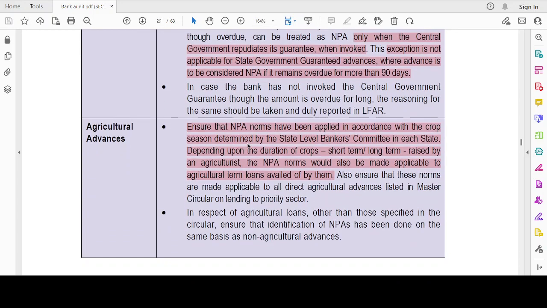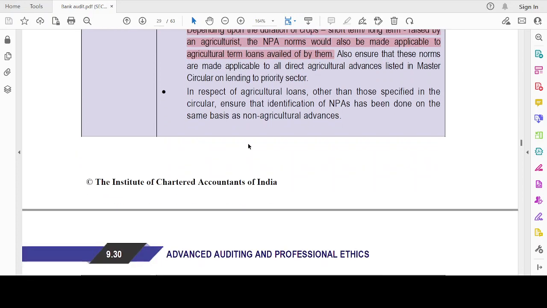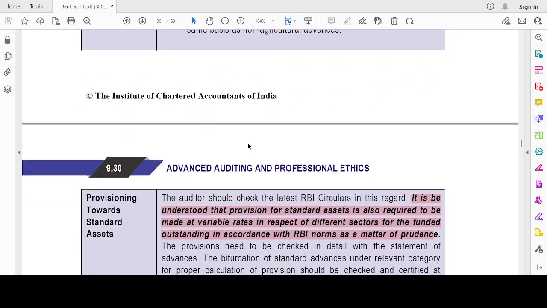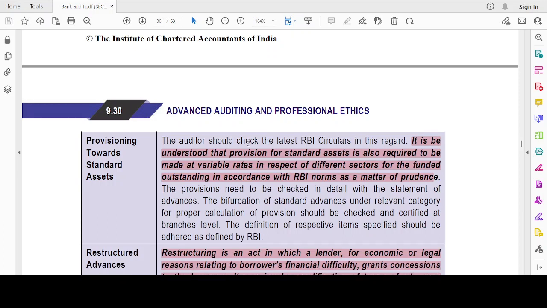Okay, agricultural advances are classified depending on the duration, short term or long term. The NPA norms would be applicable according to the agricultural term loans. Provisioning towards standard assets: it is understood the provision for standard assets is also required to be made at variable